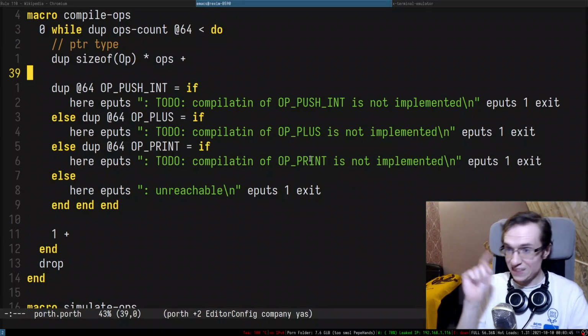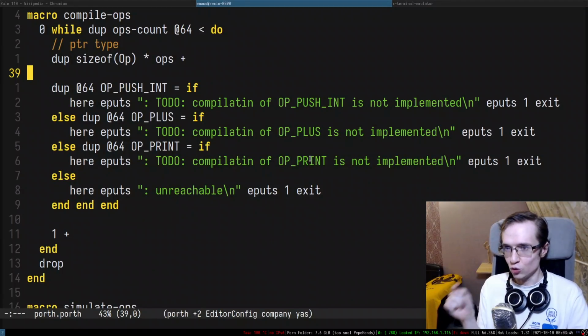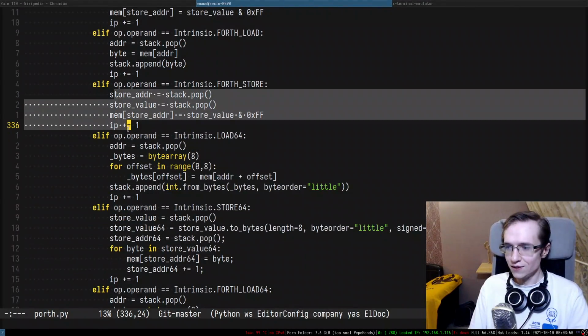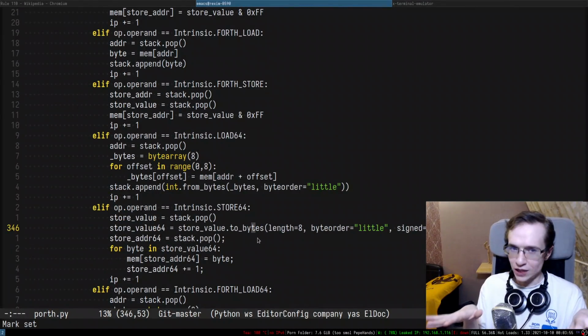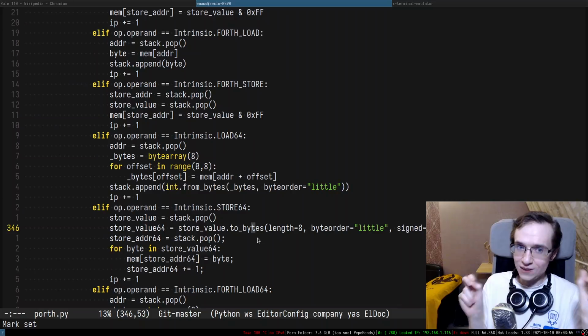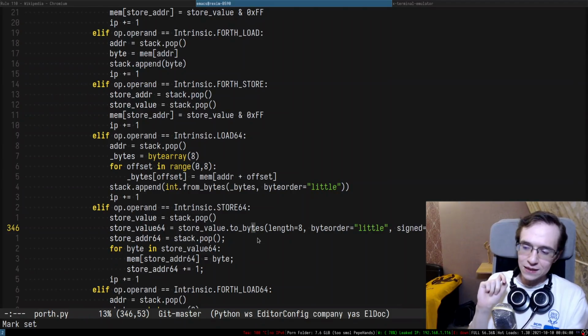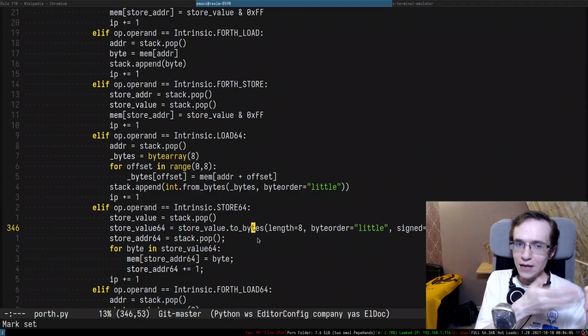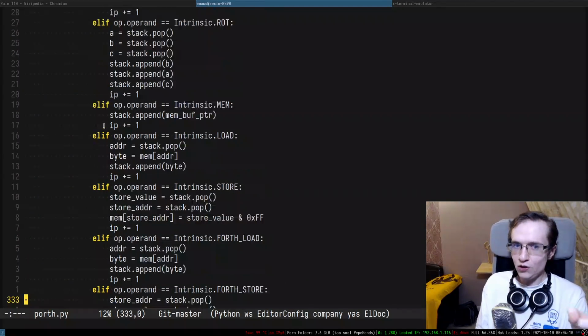And the reason why I use these if-elses is because on the language level, they're extremely simple and extremely easy to implement. Right. If I can get the job done by using such a dumb and simple construction, I could be able to implement Porth itself. Does it make sense?